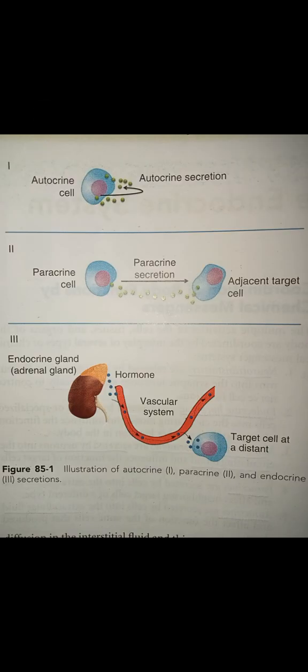Here you could see a picture which depicts 3 types: autocrine, paracrine and endocrine secretions. In the first picture you could see an autocrine cell which releases autocrine secretion into the extracellular fluid, which acts on the receptors of that particular cell, on the same cell.